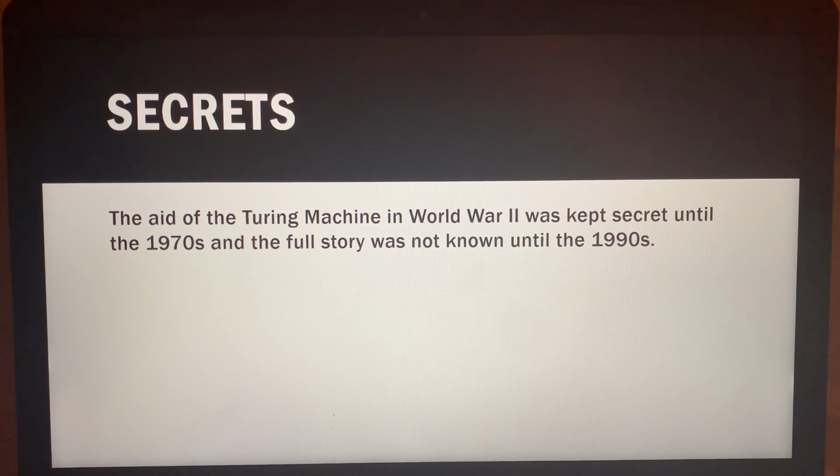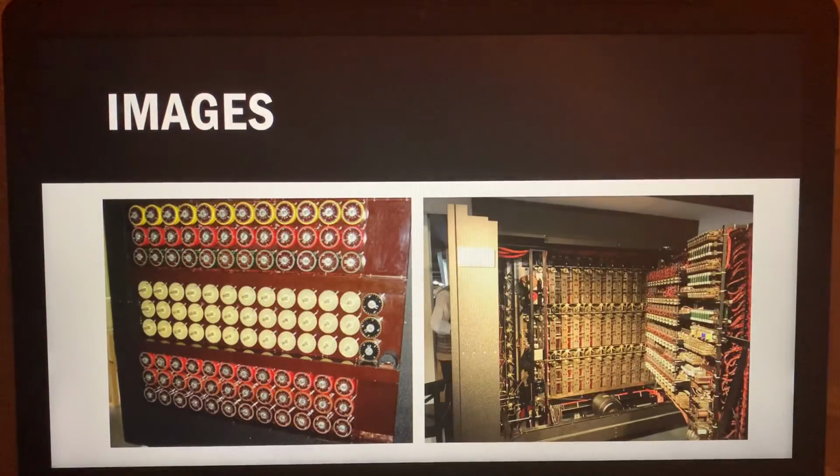The aid of the Turing machine in World War II was kept a secret until the 1970s, and the full story was not known until the 1990s. And here is a picture of the Turing machine that was used in World War II to decipher the Enigma code. On the left is the outside of the machine with a bunch of knobs, and on the right is the inside of the machine once it had been opened up with all the inner workings of it.